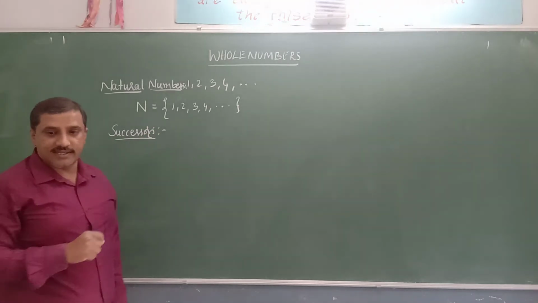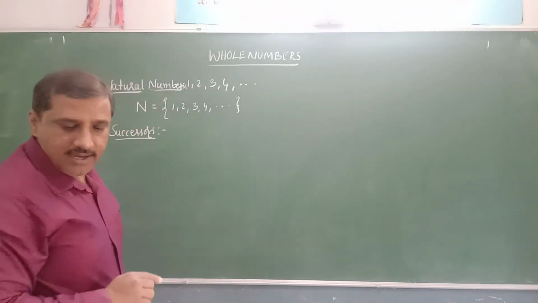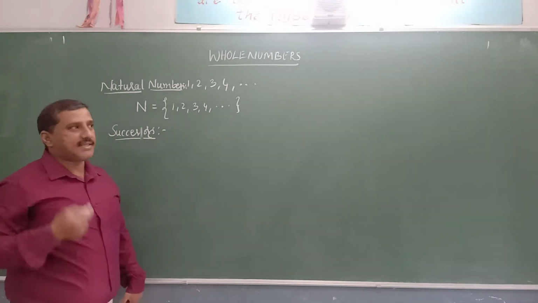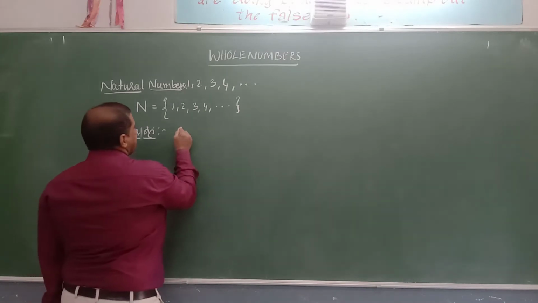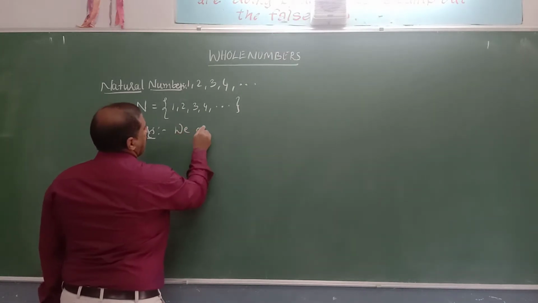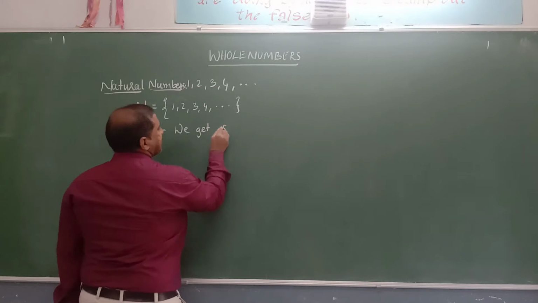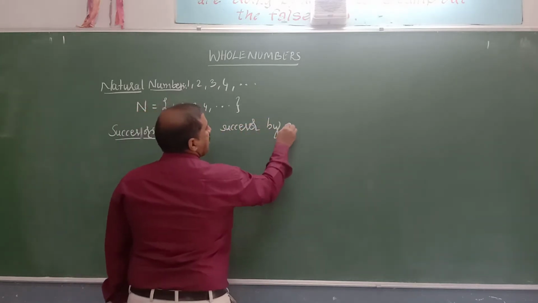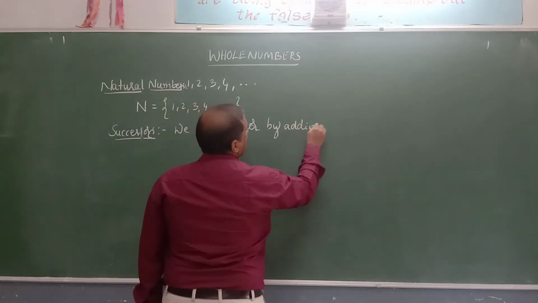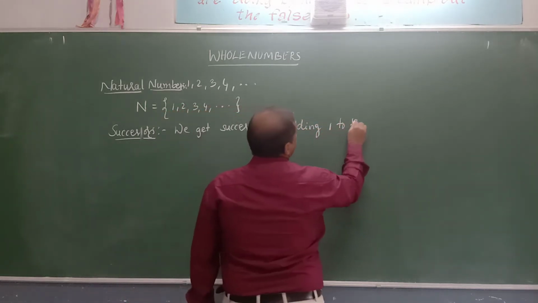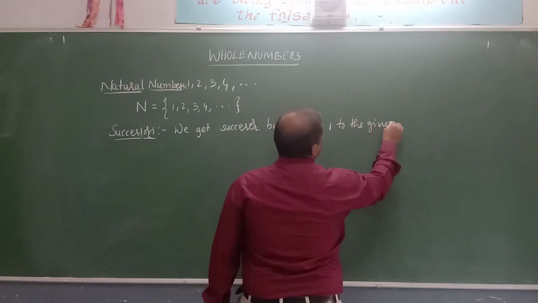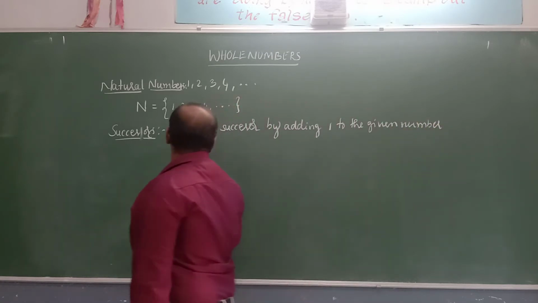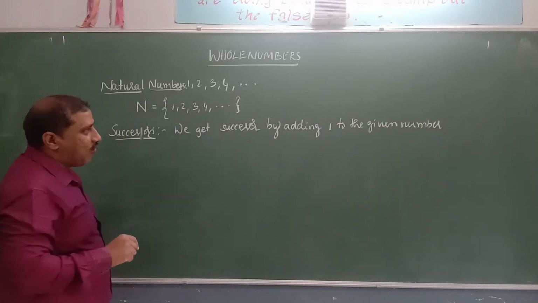Successors. So what are successors? We get the successor by adding 1 to the given number.